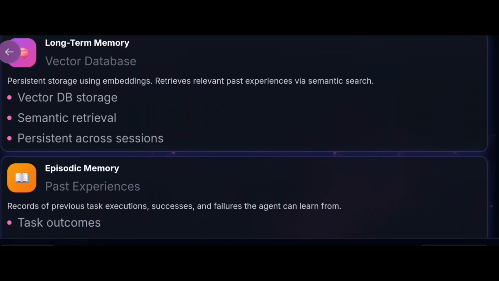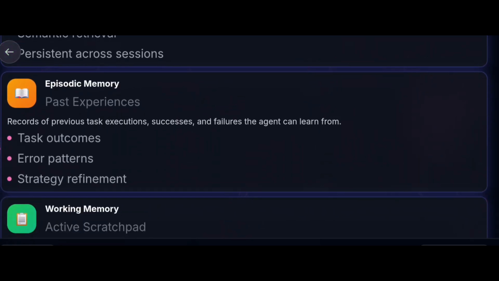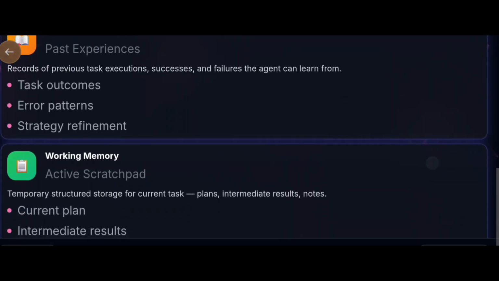And episodic memory is another type of memory we use. It means past experiences: records of previous task execution, successes, and failures the agent can learn from. So it includes task outcomes, error patterns, and strategy refinement.